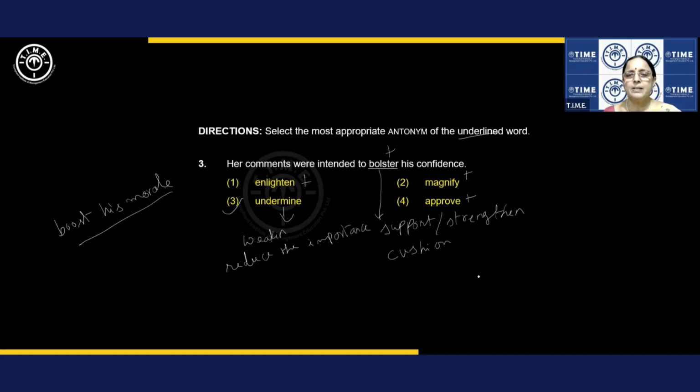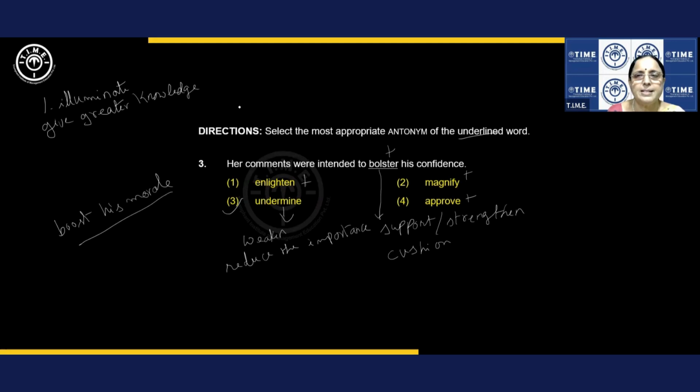You get it? So, right, we get, but let us see what. So, bolster is support or strengthen. Fine. What is enlighten? Enlighten is illuminate. Enlighten means illuminate or give more knowledge. Illuminate means again give greater knowledge.